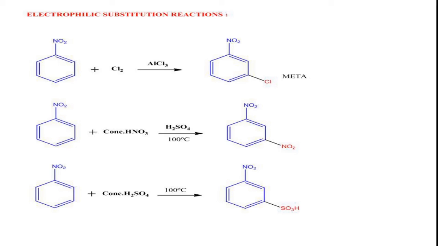In case of nitration, we perform this reaction at 100 degrees Celsius. Only at 100 degrees Celsius will we get the nitration product, that is at the meta position.